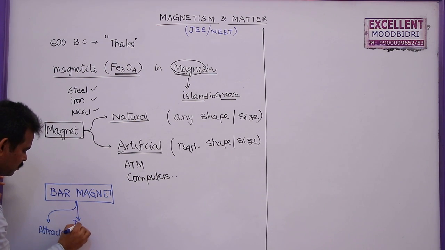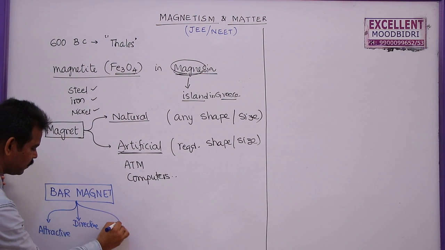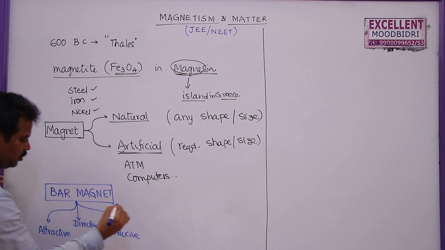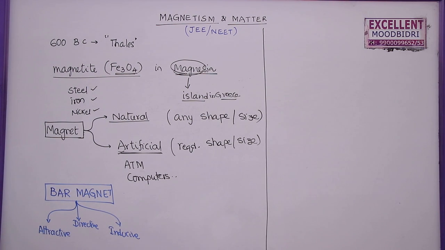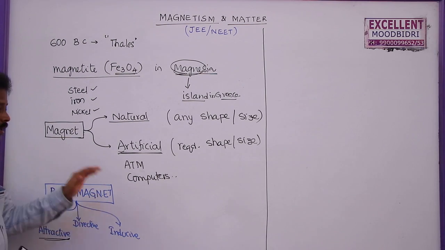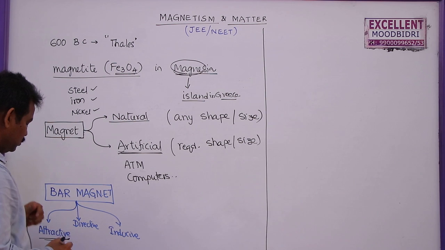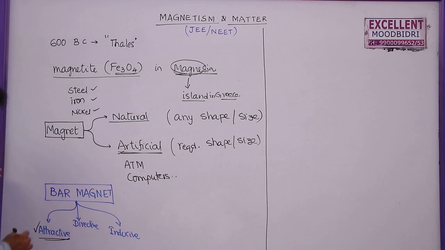Second one, directive property. Third one, inducive property. What is this attractive property? A bar magnet attracts another bar magnet or magnetic material with some force. So that property is known as attractive property.